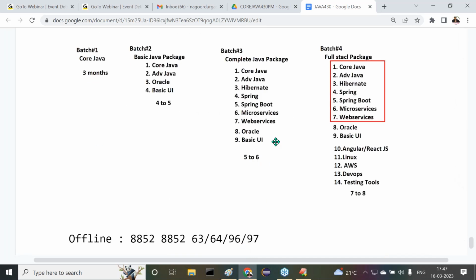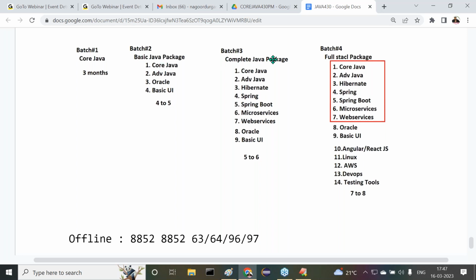Today, what are the courses I started here? Observe carefully. Durgasoft is providing some packages. What packages are provided by Durgasoft? If you want to join for only core Java, yes, today is the first class, core Java. If you want to join for the basic Java package, where core Java, advanced Java, Oracle and basic UI are available. Today we can understand it as the core Java demo class.